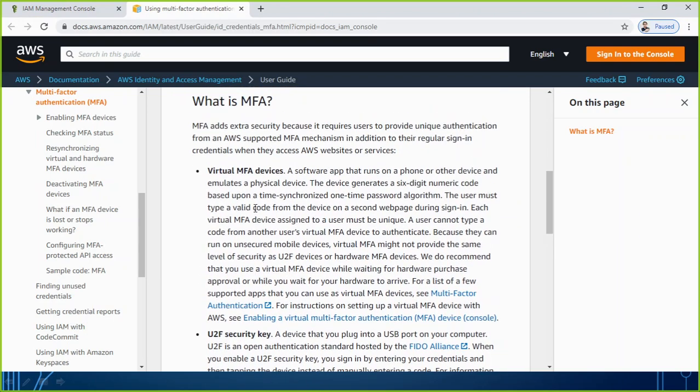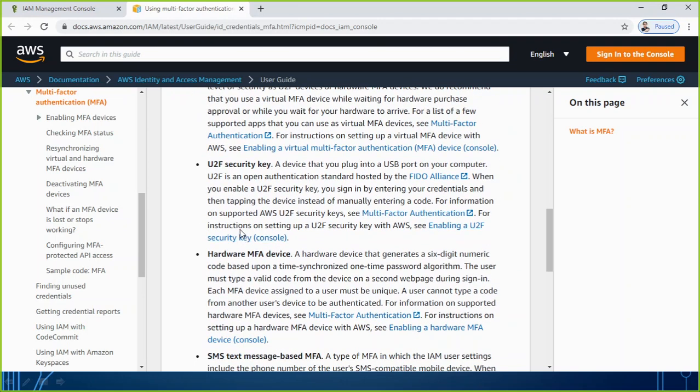So let me try to explain in a shortcut way what it actually means. Virtual MFA device means you require any device, maybe an Android phone or an iPhone or something, where you are going to have a virtual MFA device. You don't need to buy any hardware device, and that virtual device will take care of the multi-factor authentication.